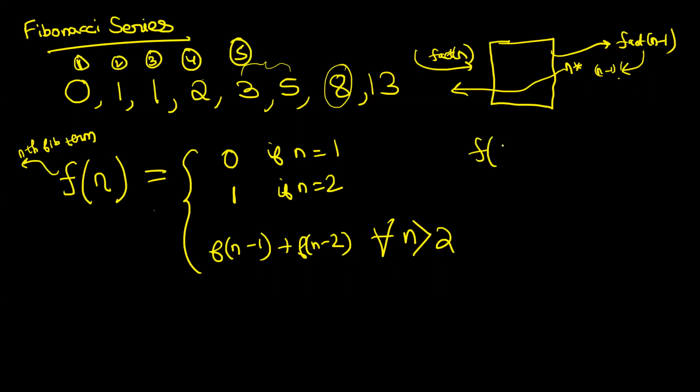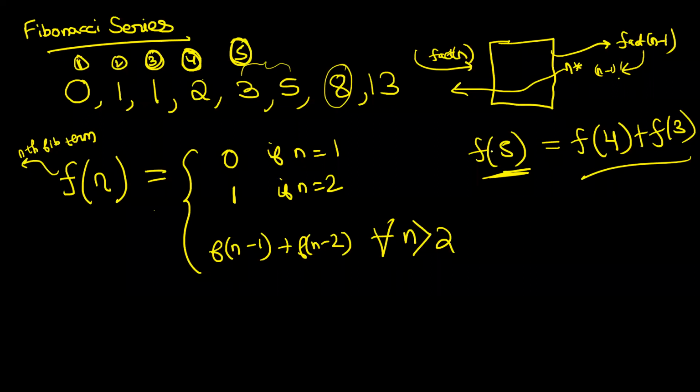So I ask you, boss, f of 5 should give me the fifth Fibonacci term. So what do I tell you? The fifth Fibonacci term is nothing but the fourth term plus the third term. See, 2 plus 1, which is 3. So can't I say the fifth Fibonacci term is nothing but get the fourth Fibonacci term and get the third Fibonacci term, add them both up, and you get the fifth Fibonacci term.